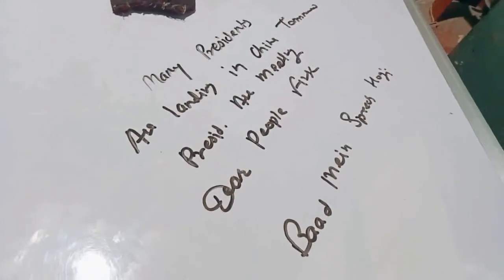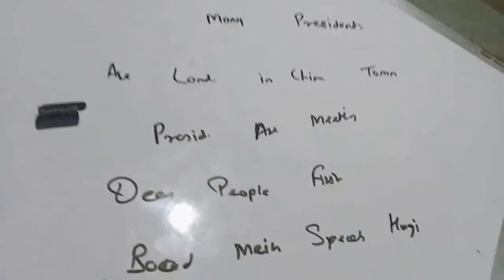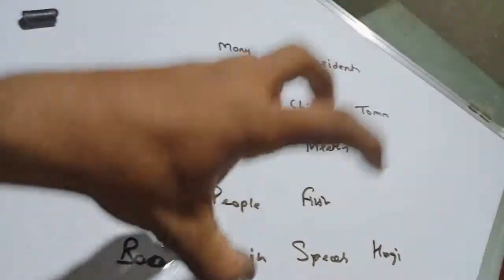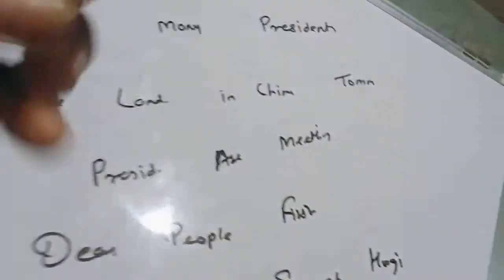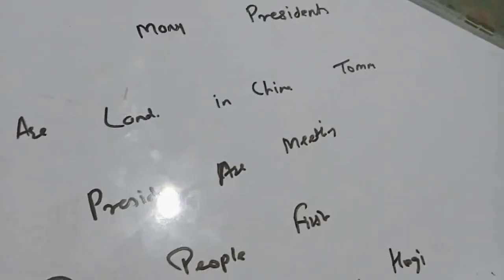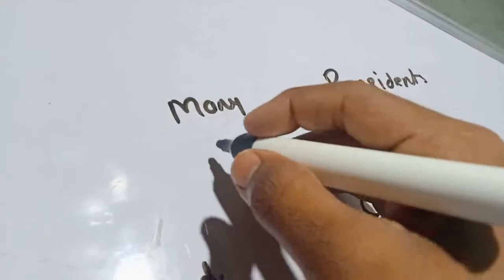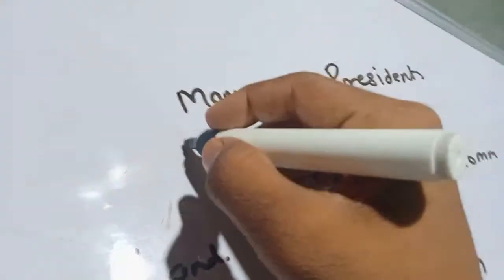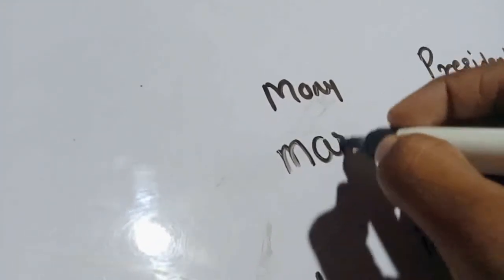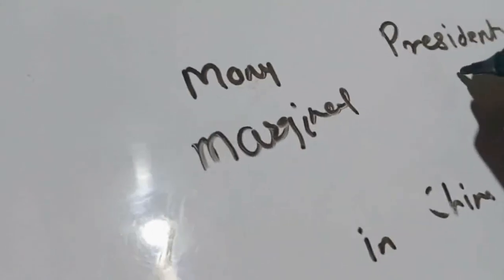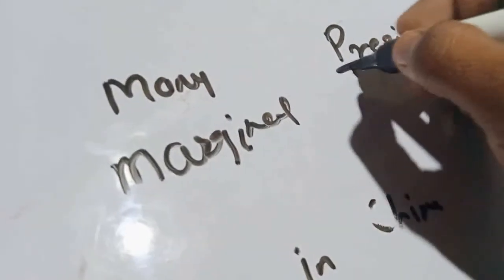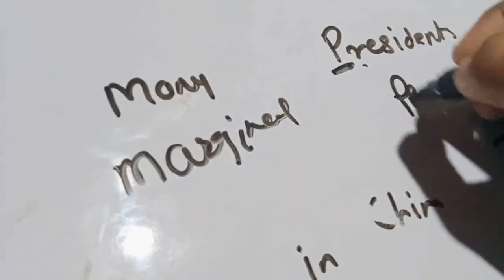So let's start. So friends, as I have told, I have written it so that you could understand what I am writing. We will start from each example. As the first line we have written, many presidents. In many, M stands for the marginal presentation, which is the first, and in presidents, this P stands for the pleural presentation.